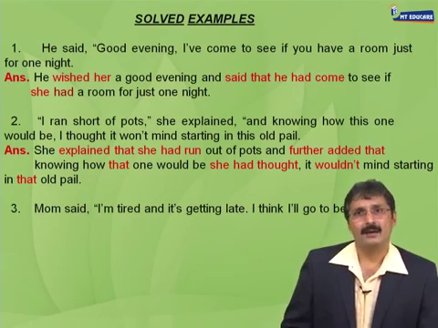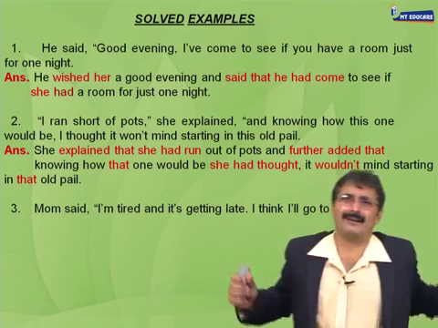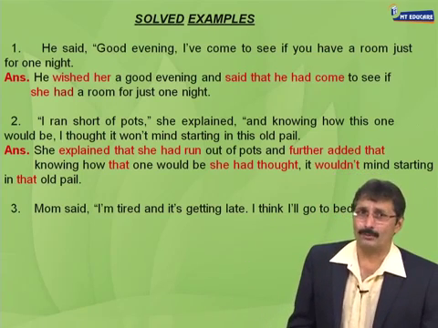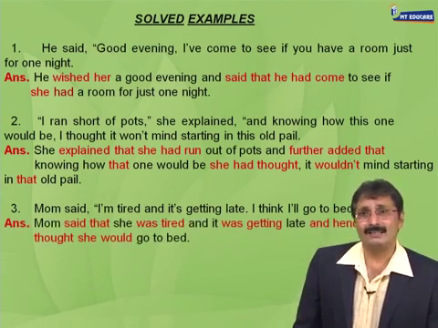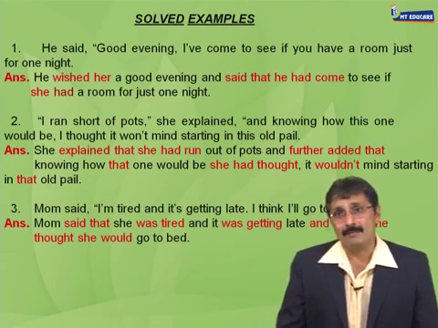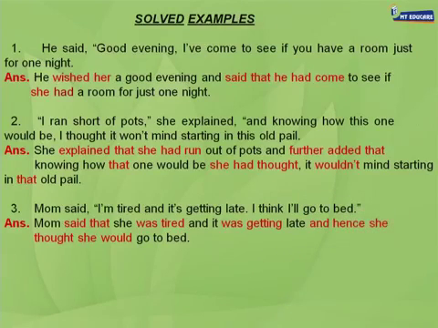Finally, last sentence. Mom said, I'm getting tired and it's getting late. I think I'll go to bed. A mother's good night. And your answer is here on the screen for you. Mom said that she was getting tired and it was getting late. After all, am, is, are change to was, were. And hence she thought, present becomes past, she would go to bed. Will becomes would. So can you see, my dear friends, it is fantastically easy to do this topic.